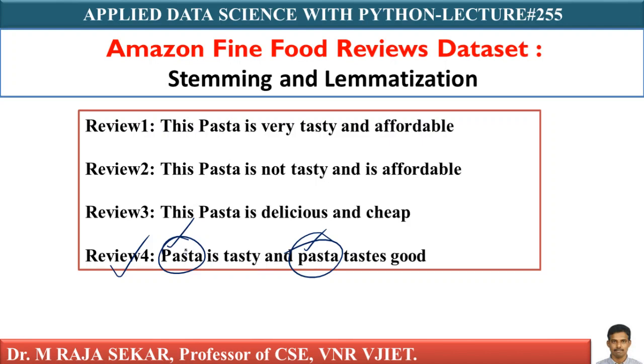There is no difference in meaning, syntax or semantics. I already explained in lecture 254, where learning and Learning are the same word, that you need not keep both. Just convert them into lowercase and keep them in the model vocabulary.